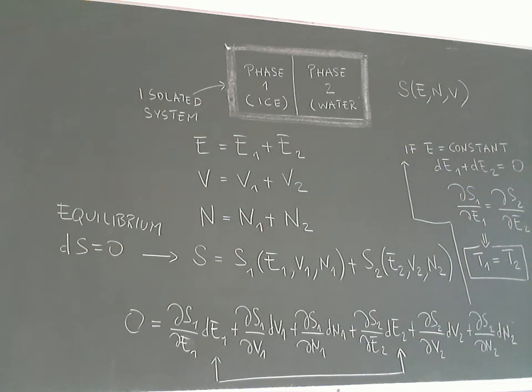Okay, so we can conclude this first part of recapitulation of thermodynamics by considering phase equilibrium. We are asking ourselves: when can two phases be in equilibrium? I made this drawing on top of the blackboard. We have phase 1 on the left side of a container and phase 2 on the right side. For instance, phase 1 could be ice and phase 2 could be water.